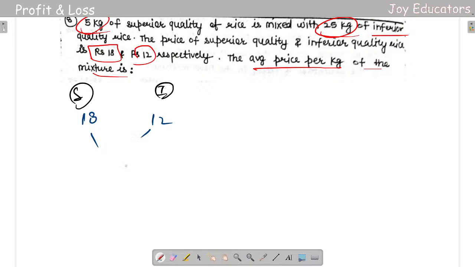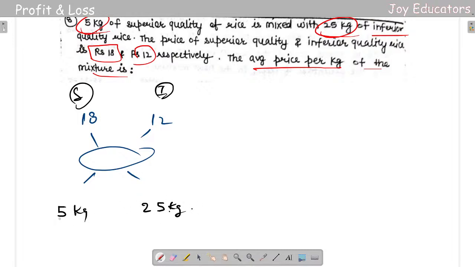So what they asked is the average price. So they asked for the mean value here. It's going to be simple because they already gave the quantities. So not 5 rupees, yeah, 5 kgs. They give you 5 kgs here and 25 kgs here.